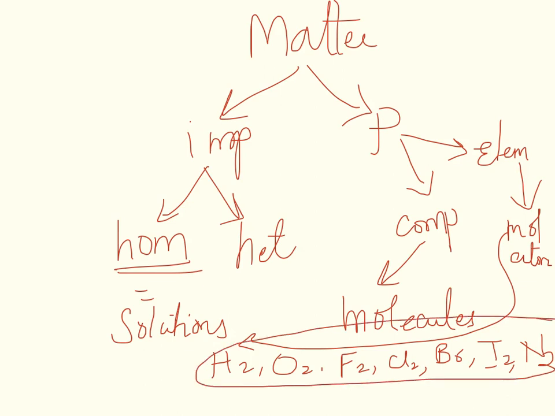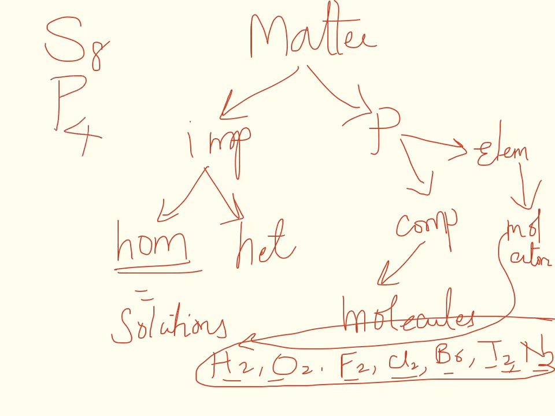The rest of them, there is sulfur which exists as S8, but these are the 7 that exist as diatomic molecules. Sulfur exists as S8, just for information's sake. Phosphorus, P4 sometimes.